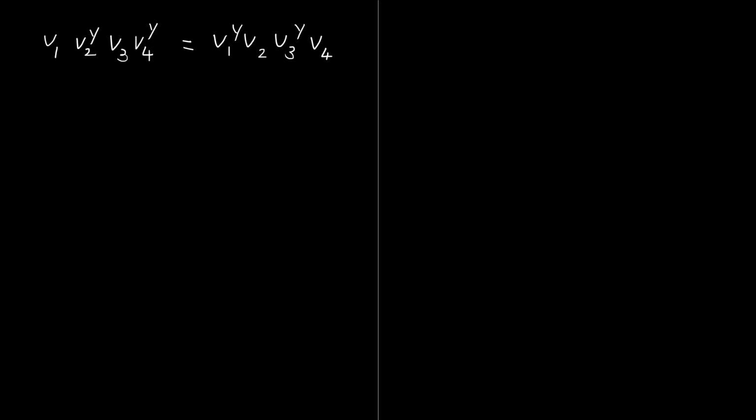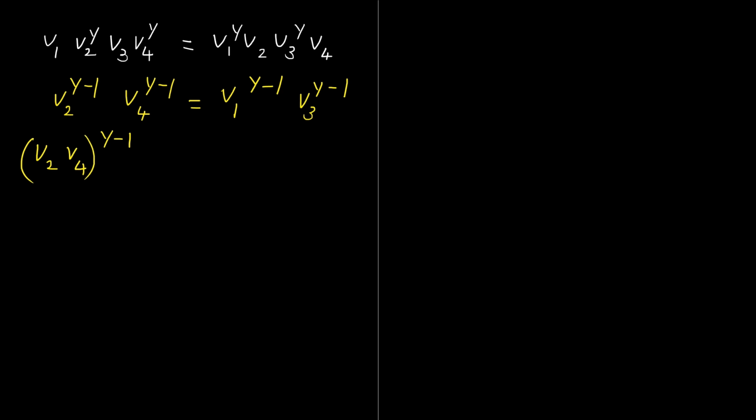These quantities can be suitably combined and written as V2 raised to gamma minus 1, considering V2 on the right hand side, into V4 raised to gamma minus 1, considering V4 on the right hand side, is equal to V1 raised to gamma minus 1, considering V1 on the left hand side, into V3 raised to gamma minus 1. This can be further simplified as V2 into V4 the whole raised to gamma minus 1 is equal to V1 into V3 the whole raised to gamma minus 1.